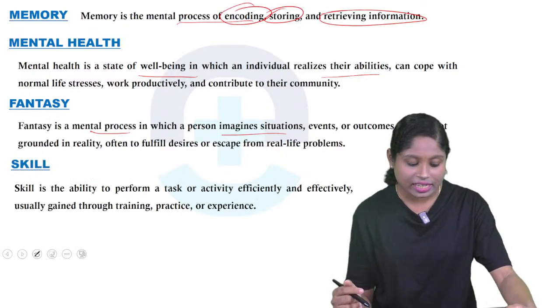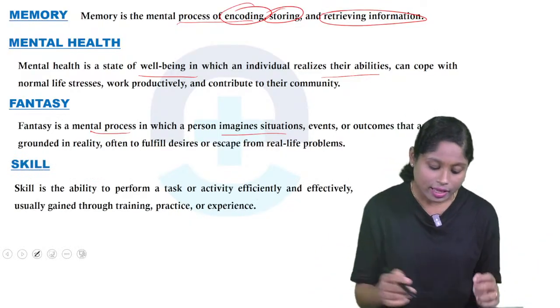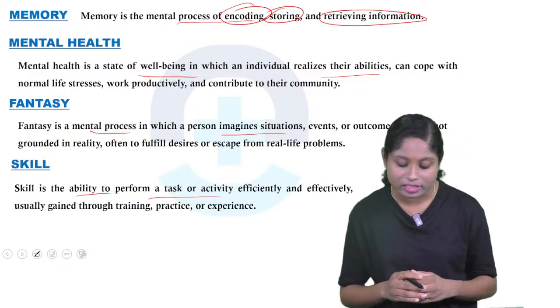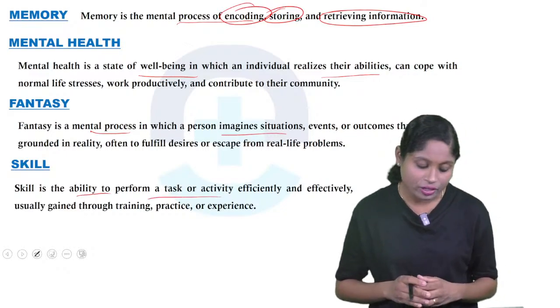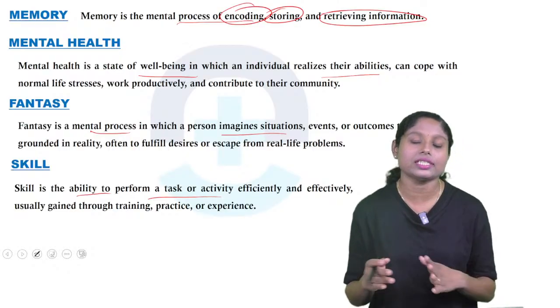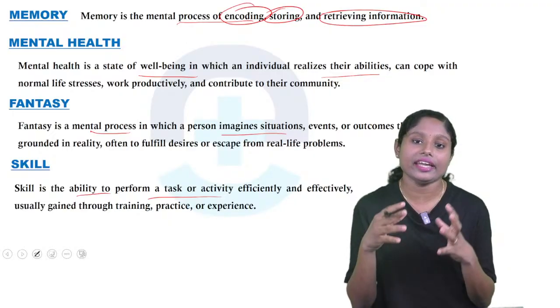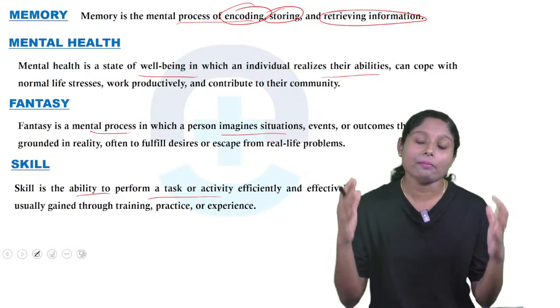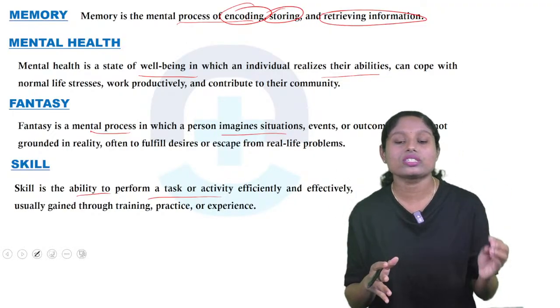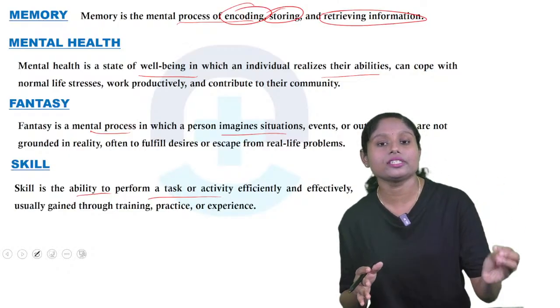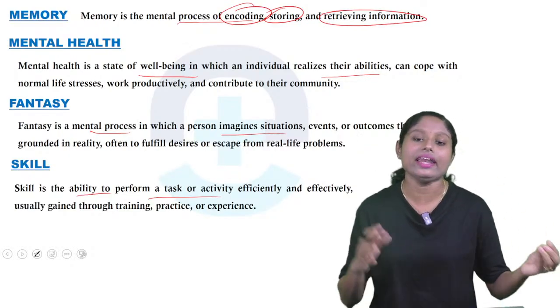So next is skill. तो क्या है skill? It's the ability to perform a task or activity efficiently and effectively, usually gained through training, practice and experience. एक task efficiently और effectively करने के लिए और fulfill करने के लिए हम लोग को क्या चाहिए? Skill. So skill is the ability of a person to complete a task efficiently and effectively.